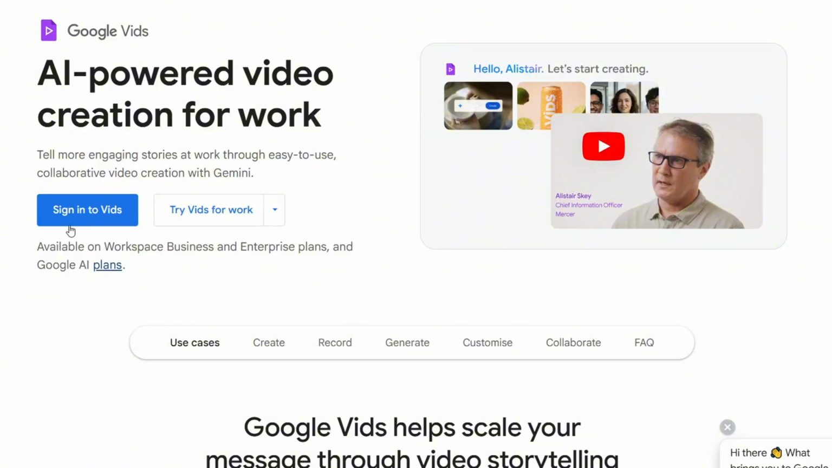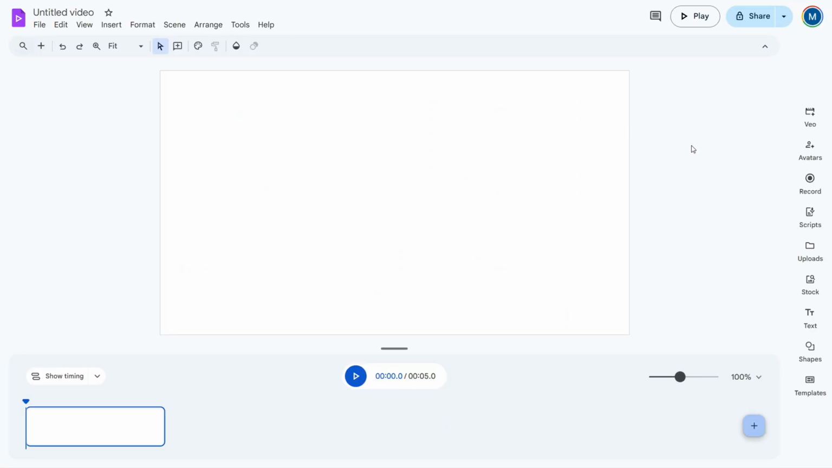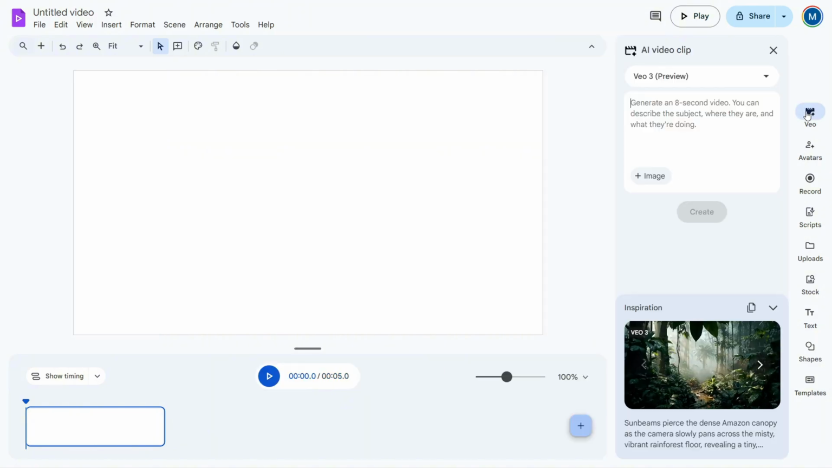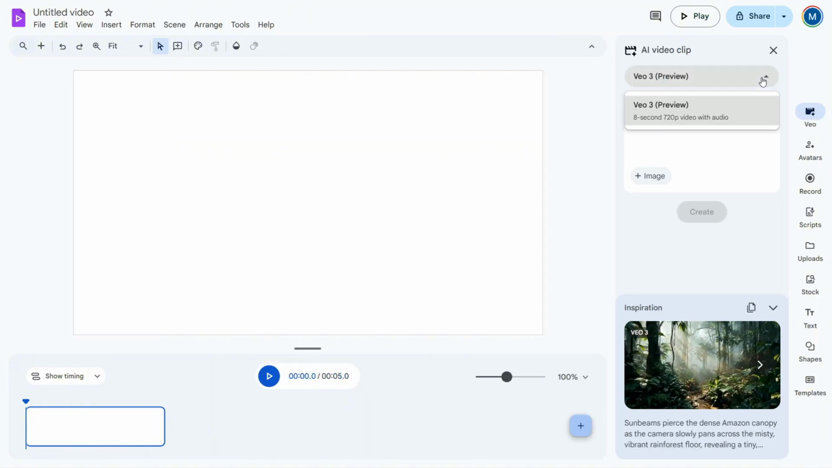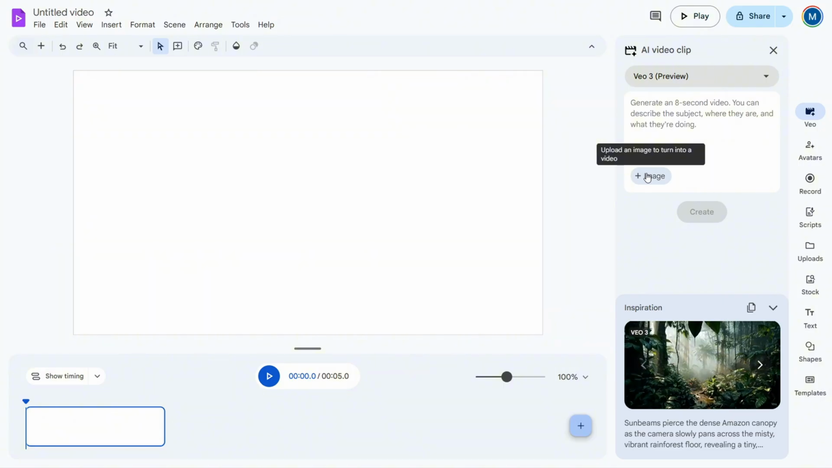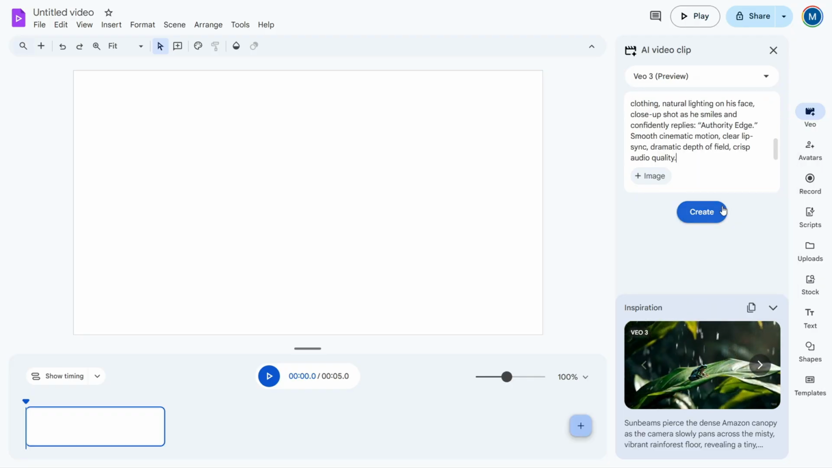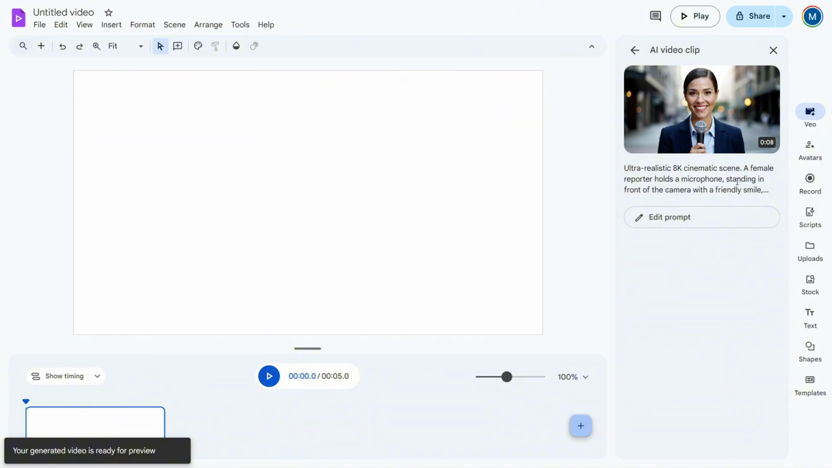Log in with the exact same Google account you used for your free Veo 3 Pro plan. After you log in, you'll land on this page. On the right-hand side, you'll see a tab called Veo. Click on that, and you'll notice it's running the Veo 3 preview model. Here, you can enter your prompt. It allows up to 1,000 characters. You can also add a reference image to use it as image to video. To demonstrate, I'll paste in a random video prompt and click Create. After about a minute, the video is ready.